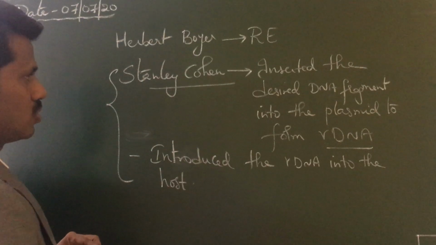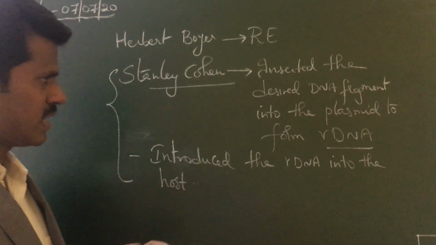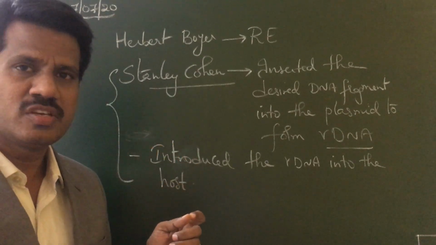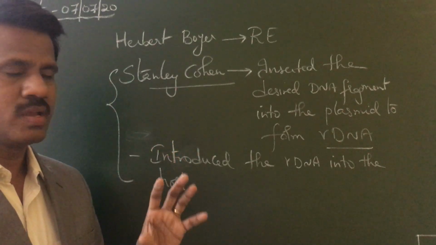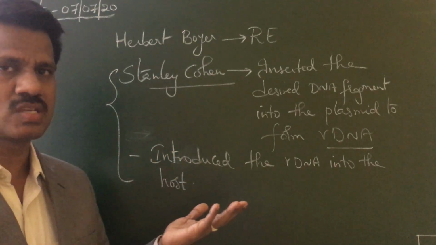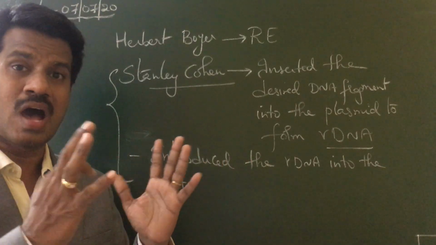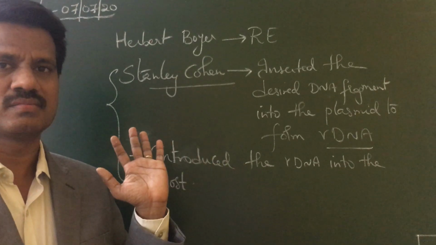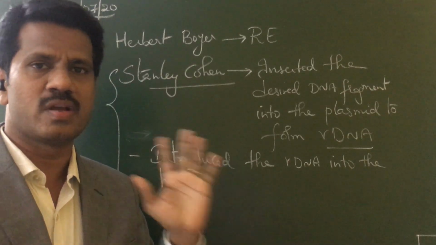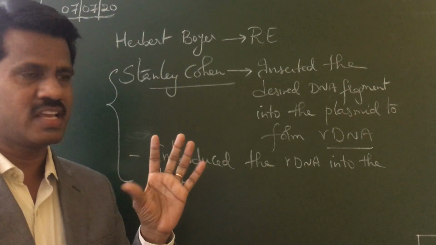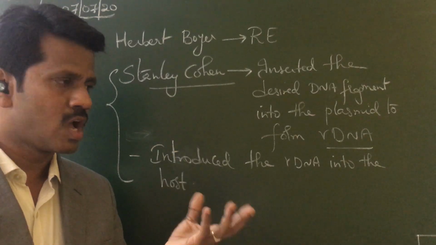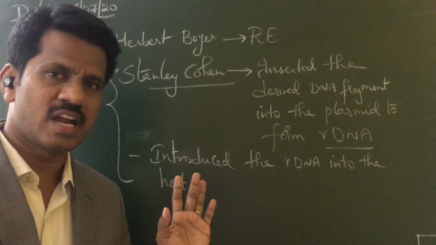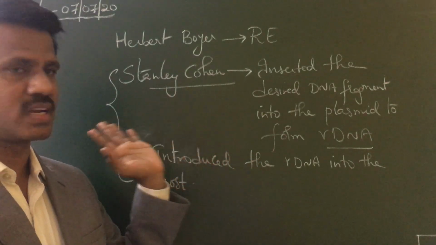Right. Now, simply, biotechnology means: bio means life, technology means techniques. Biotechnology is applying techniques on living organisms to alter or modify them to get the desired product. That is what we simply call biotechnology. In this chapter we are studying how we alter organisms, how we introduce the desired DNA into another organism, and how to produce a desired product.